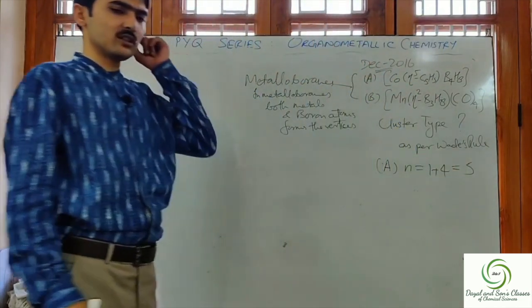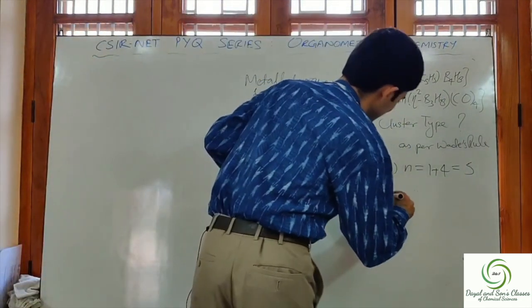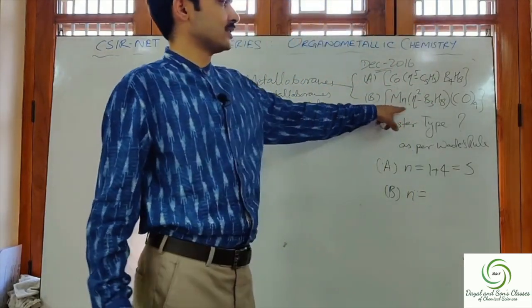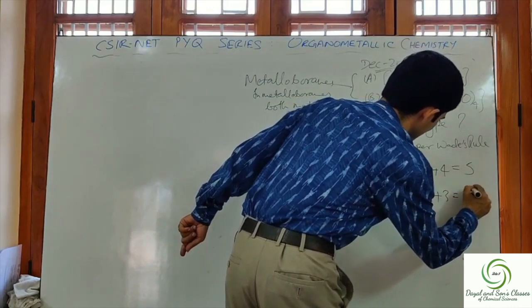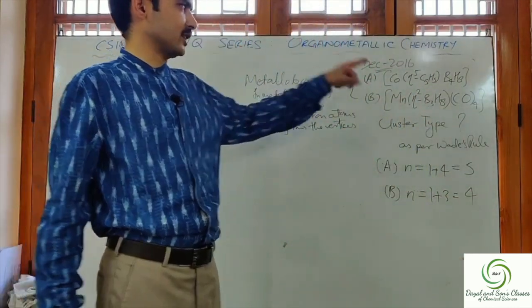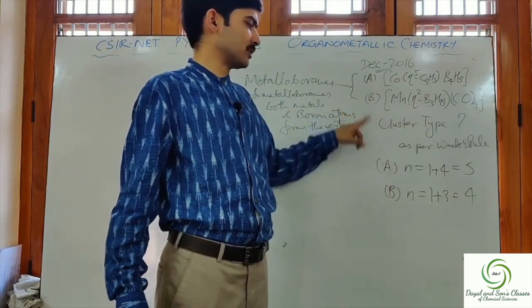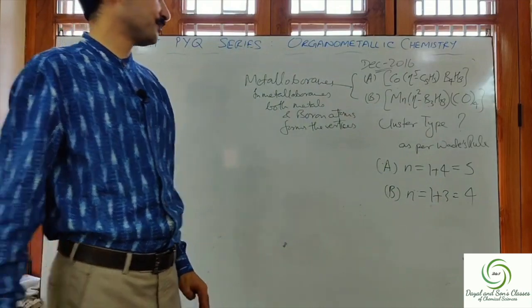So n will be 5. For complex B, n will be equal to 1 Mn and 3 boron, 1 plus 3, that is equal to 4. So the total number of vertices in complex A will be 5, and in complex B it will be 4. I hope it's clear.